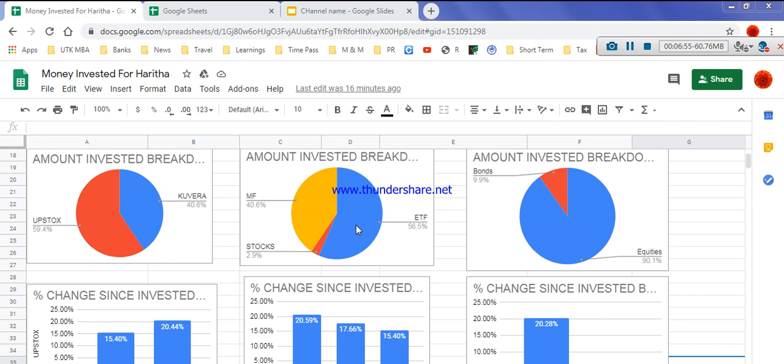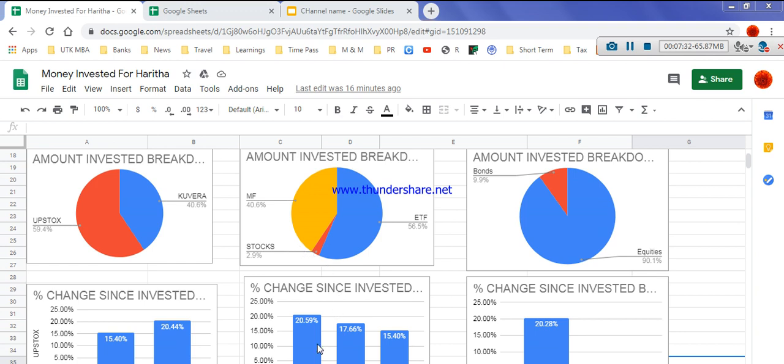And now what this pie graph is saying is, just go for the 5 lakhs itself: 56.5% of 5 lakhs I invested in ETF, the second highest, 40.6% of 5 lakhs I invested in mutual funds, and the rest 2.9% of 5 lakhs I invested in stocks. Okay, so this is what the pie graph is saying. For example, out of 5 lakhs I invested 57% in ETF, 41% in mutual funds and 3% in stocks. This is what this pie chart is saying.